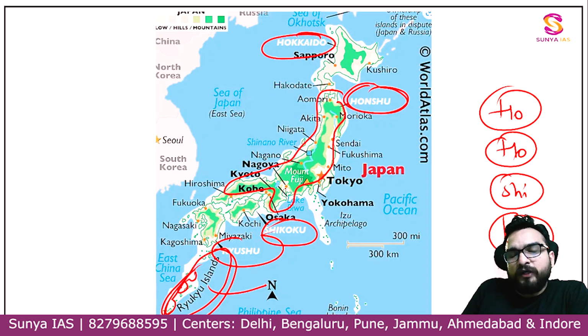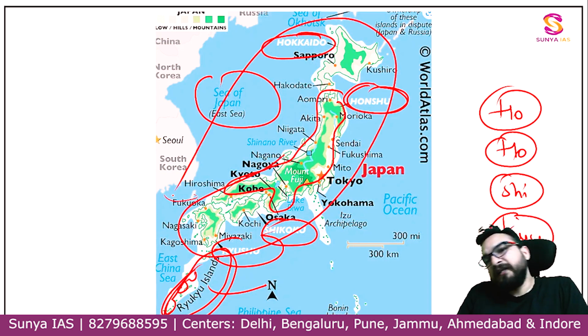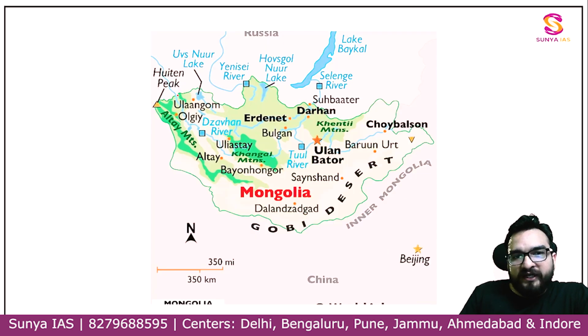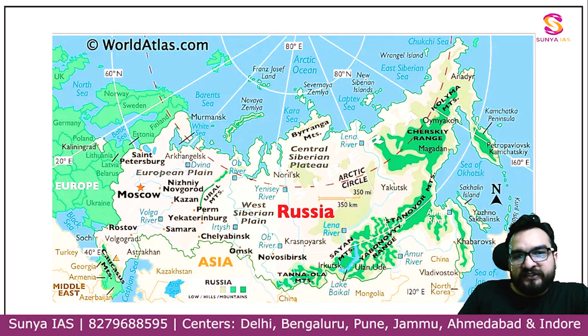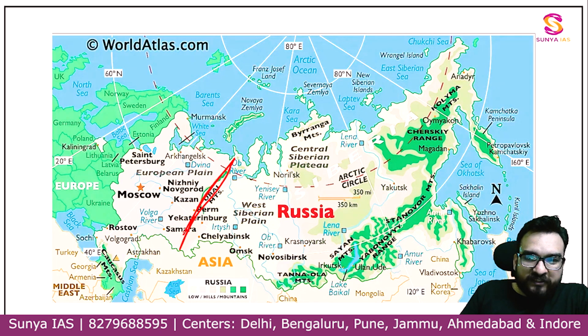What are all important places we will be seeing in the next one. Right now just have that, okay, Sea of Japan over here, and this is my Japan area, guys. Mongolia, I have told you that from here Russia will come, not touching this Kazakhstan. China will come, this China above Russia. This is the Russia, guys. And the Ural mountains, I have told you that this is your European Russia, European plain you are seeing over here.